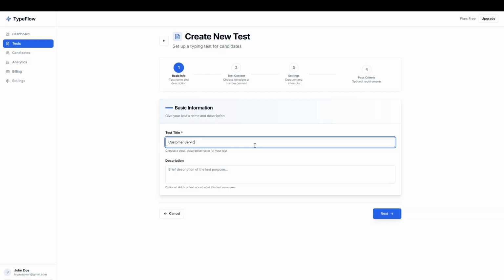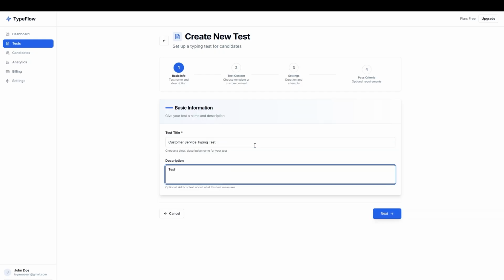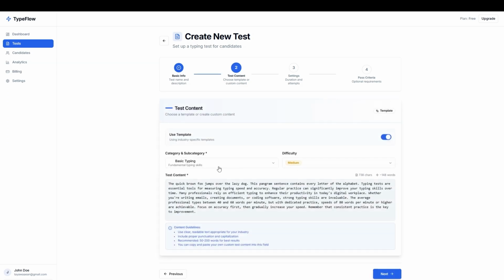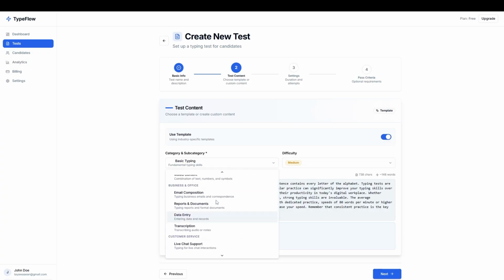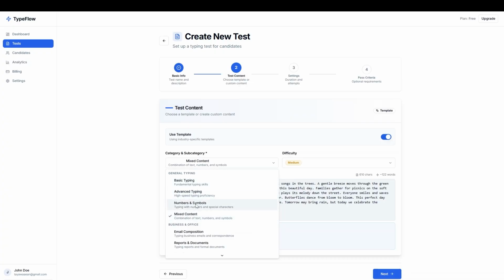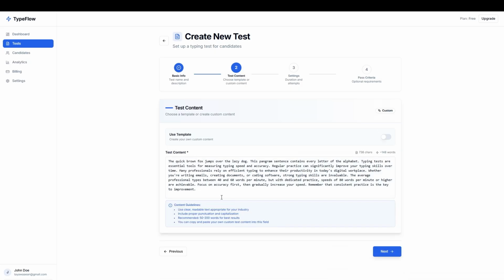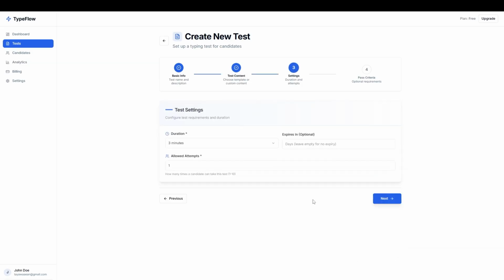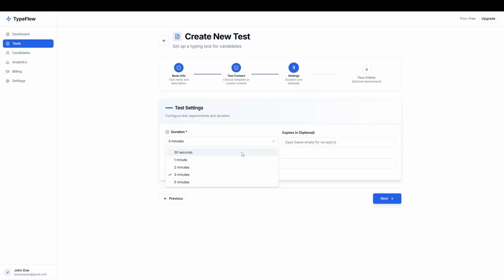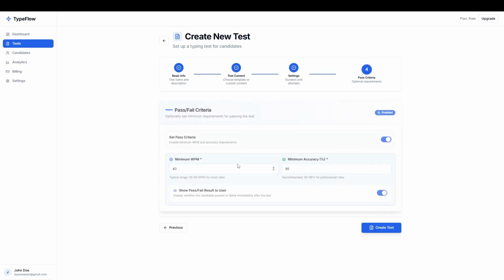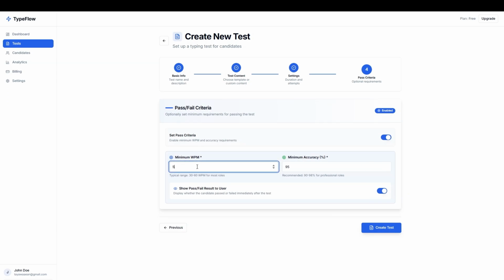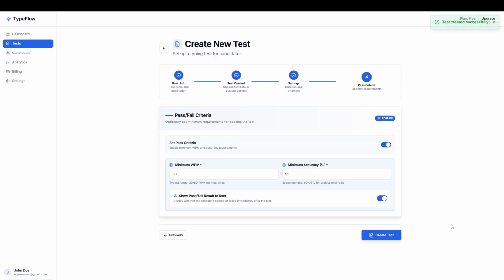Fill in the essentials. Give your test a title, select an industry category like customer service or medical, choose difficulty and duration. I'll set 60 seconds. Enable pass criteria and set your requirements, 50 WPM with 95% accuracy.